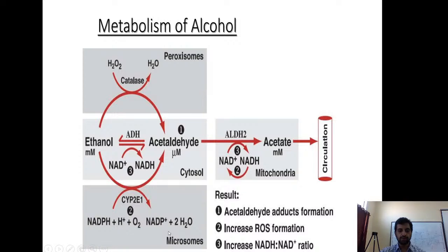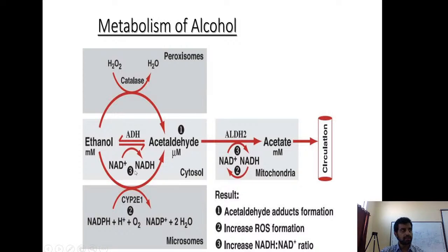This is another pathway, microsomal enzymes. These utilize oxygen and reduced NADPH to metabolize alcohol. In this process, see here, this is NADPH, this is NADP, and oxygen also is utilized. In this utilization of oxygen, free radicals are produced. Oxygen free radicals are produced, and these cause damage to the cell. Another one is also peroxisome, in which hydrogen peroxide is used. These two pathways result in production of oxygen free radicals.